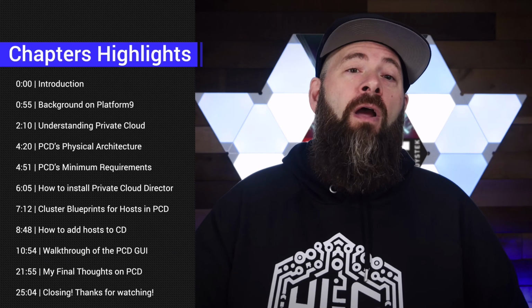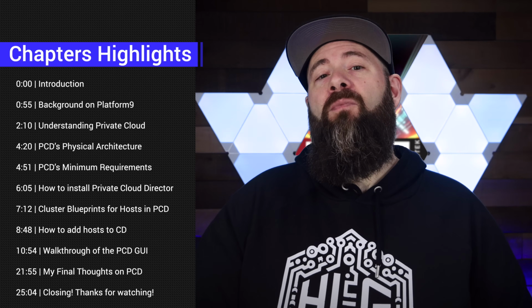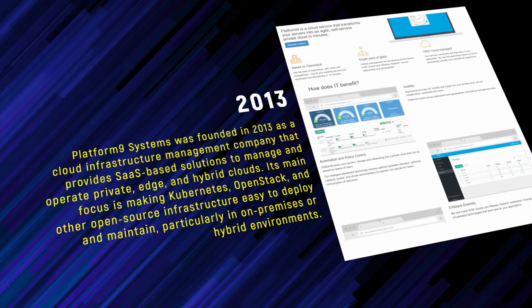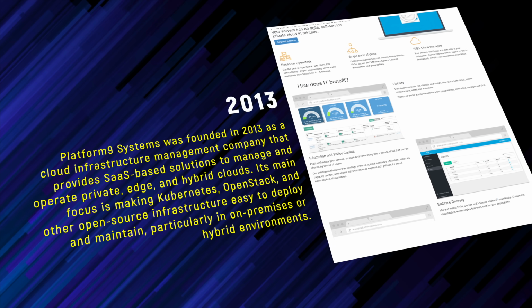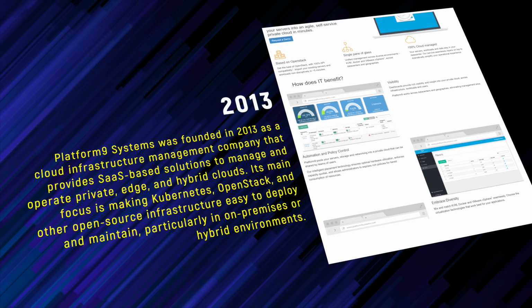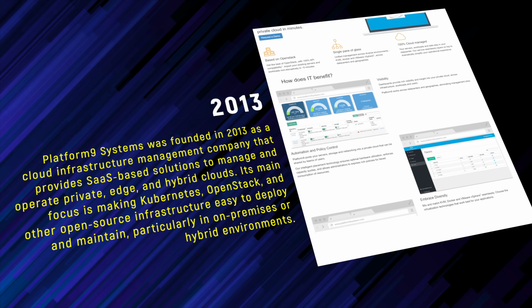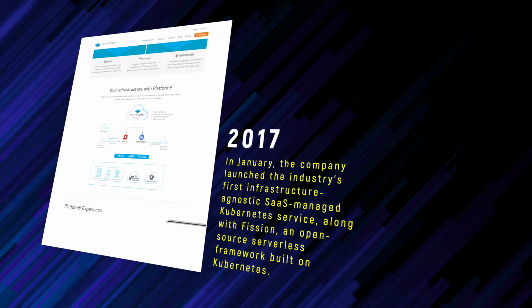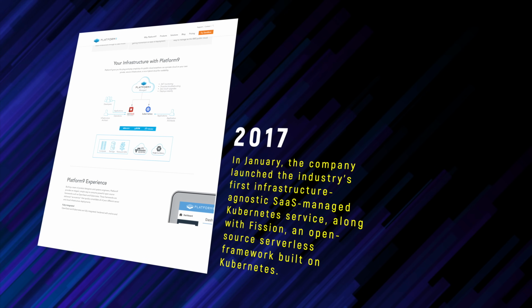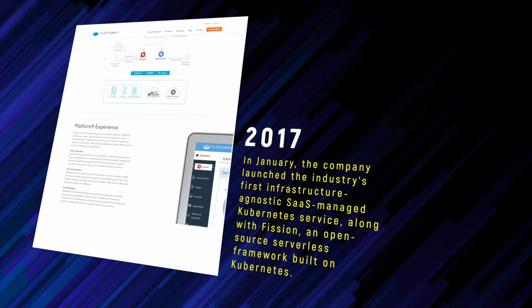So, in this video, we're going to dive in and take a look at Platform9's Private Cloud Director Community Edition, and as we always do, let's learn a bit more about Platform9 first. Platform9 Systems was founded in 2013 as a cloud infrastructure management company that provides SaaS-based solutions to manage and operate private, edge, and hybrid clouds. Its main focus is making Kubernetes, OpenStack, or other open-source infrastructure easy to deploy and maintain, particularly in on-premise or hybrid environments. In January of 2017, the company launched the industry's first infrastructure-agnostic SaaS-managed Kubernetes service, along with Fission, an open-source serverless framework built on Kubernetes.